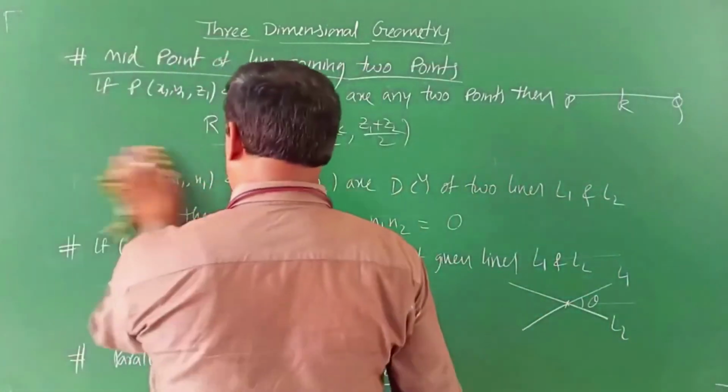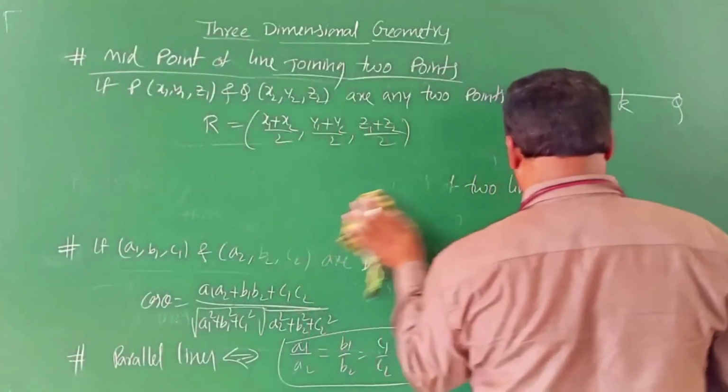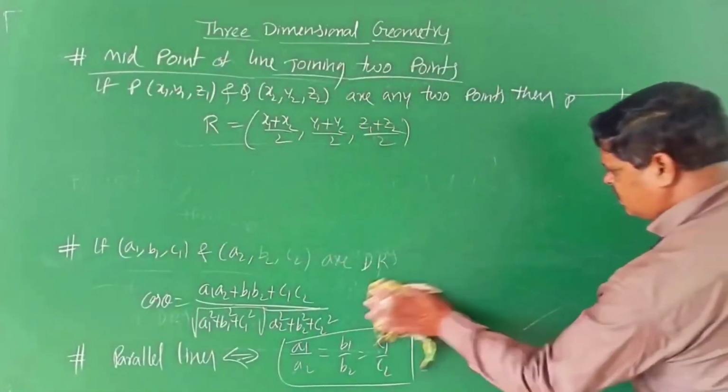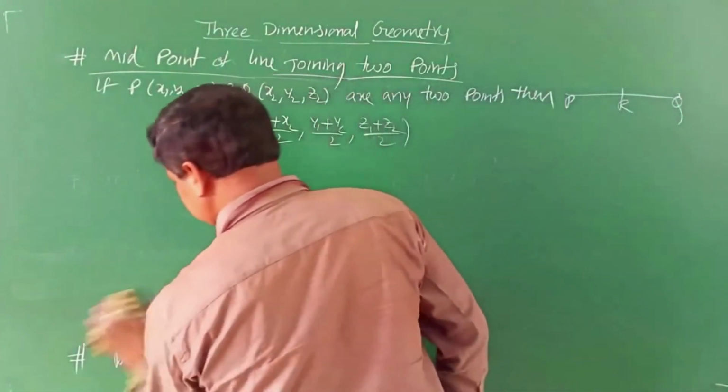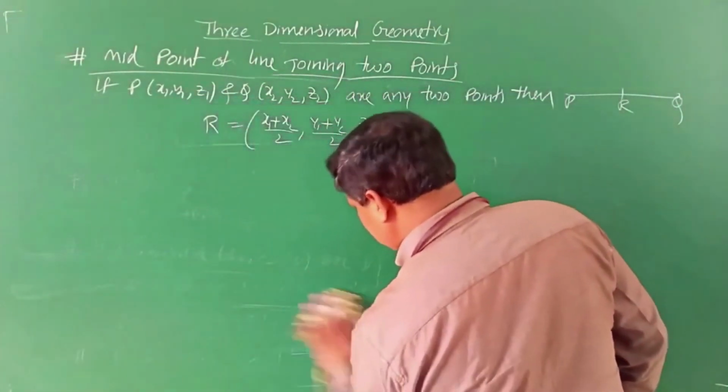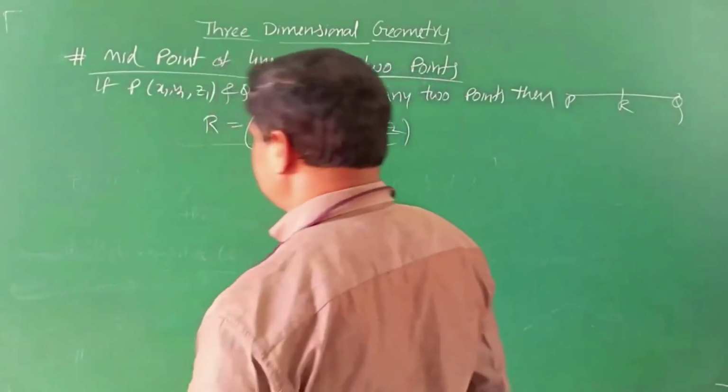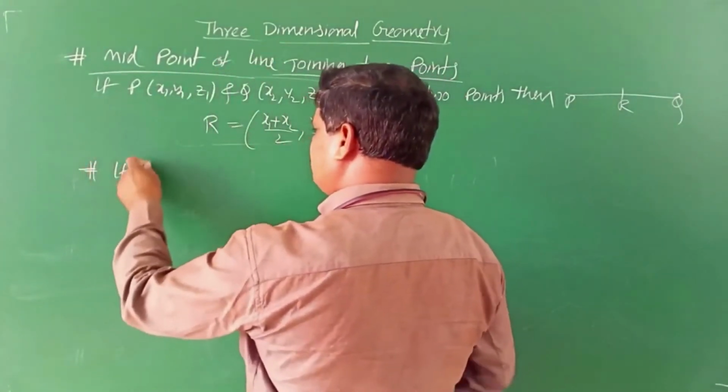And then next, the centroid of a triangle. This is all recapitulation; we already studied it in 11th standard.